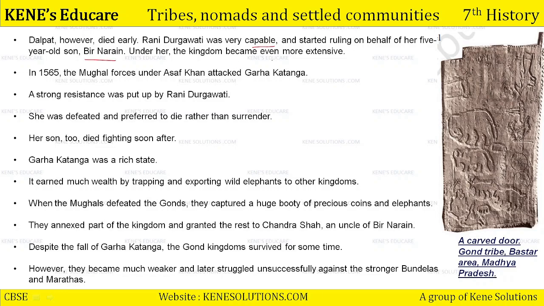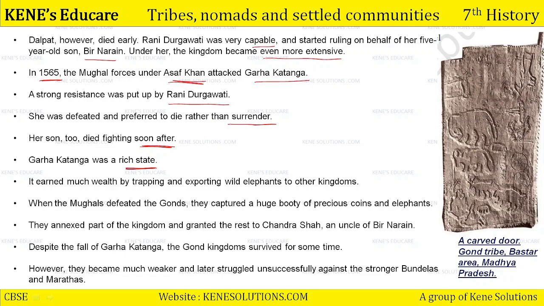Under her, the kingdom became even more extensive. In 1565, when Akbar was there in the Mughal Empire, Mughal forces under Asaf Khan, the general, attacked the Gadkatanga. A strong resistance was put up by Rani Durgavati. She was defeated and preferred to die rather than surrender. She said, no, we will fight. We will not give up like this. Her son too died fighting soon after.